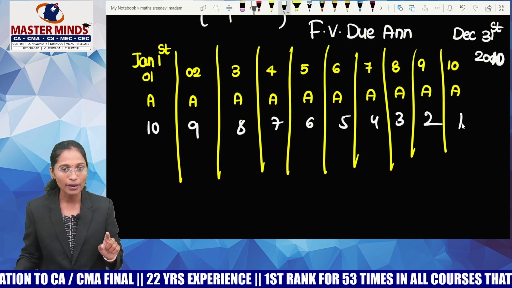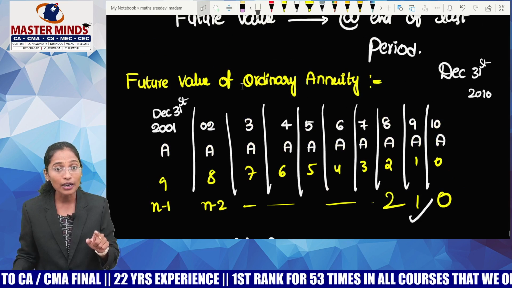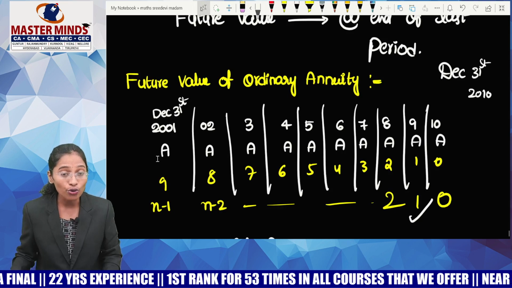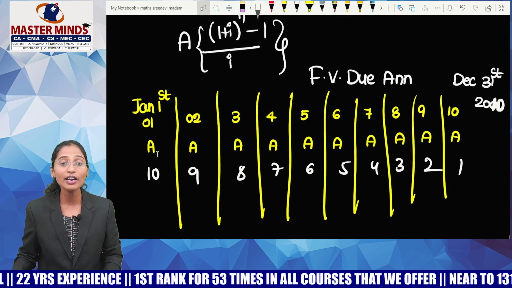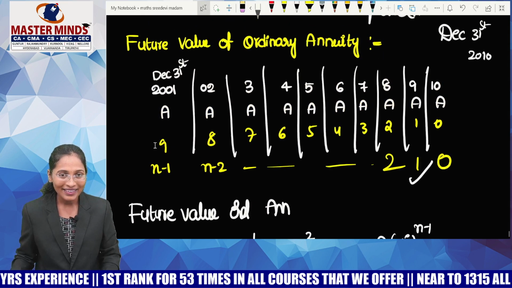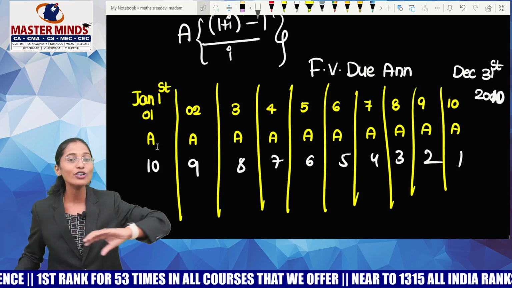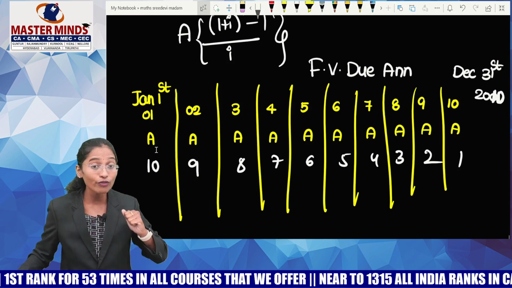Now look at this table. This is the due annuity table and this is the ordinary annuity table. What is the difference that you notice between the due annuity table and the ordinary annuity table, guys? Yes, every time you are getting one more year of interest because you are depositing the money at the beginning of the period.